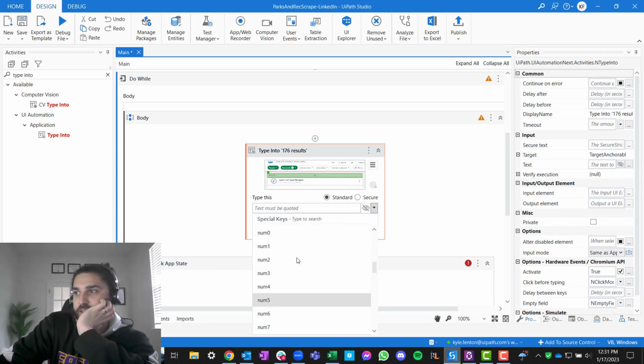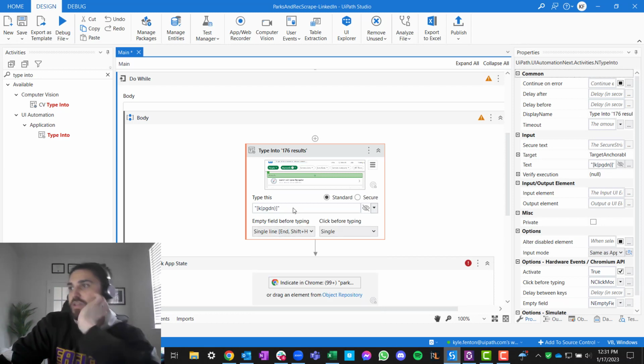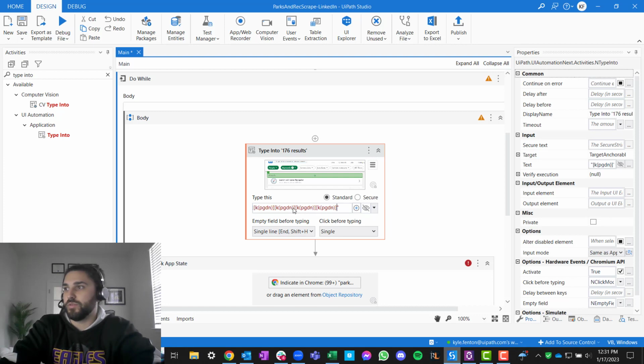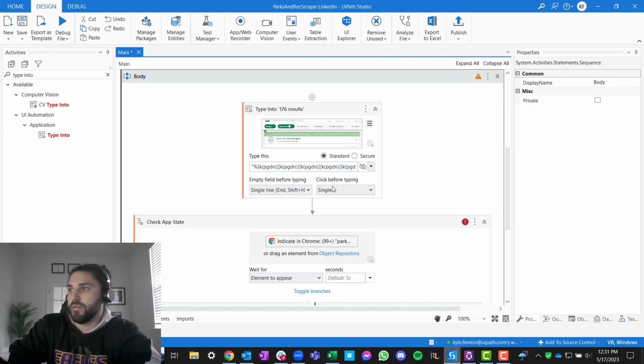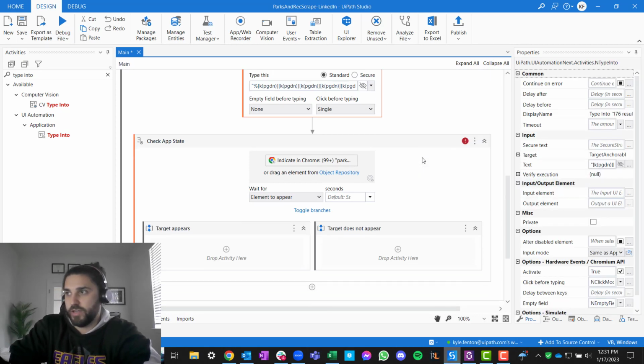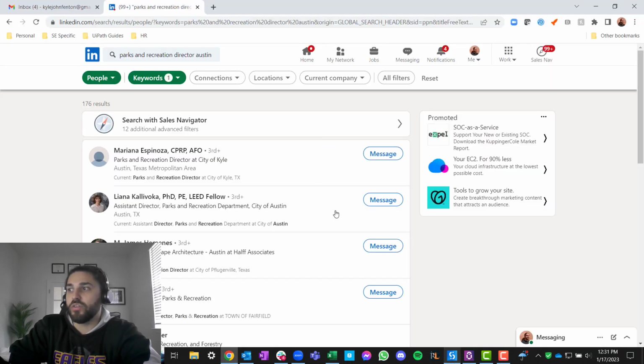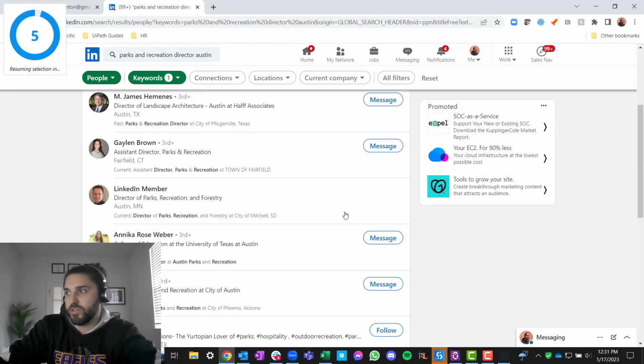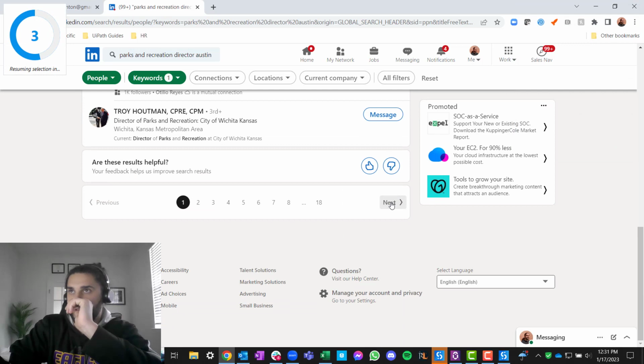And then what we're going to do is send some page downs. I'm going to send it like 10 times. I'm just going to copy and paste this. But we're going to do that. Right? And then do 9, 10. Cool. Right? And then after we do that, we don't need to empty the field because we're actually clicking on something and then sending the page down. So we have that. Then we're going to check the app state to look for, because we've sent the page down, look for this.